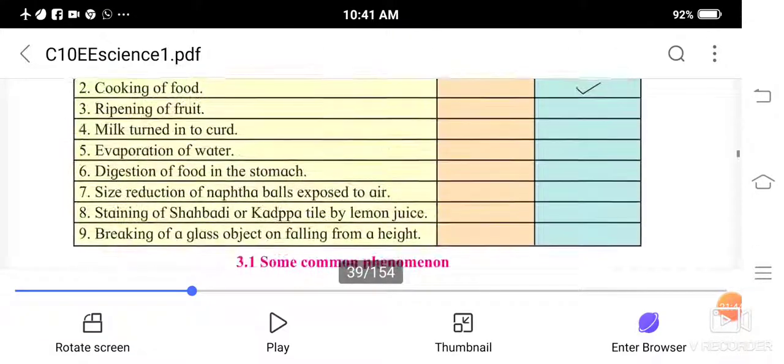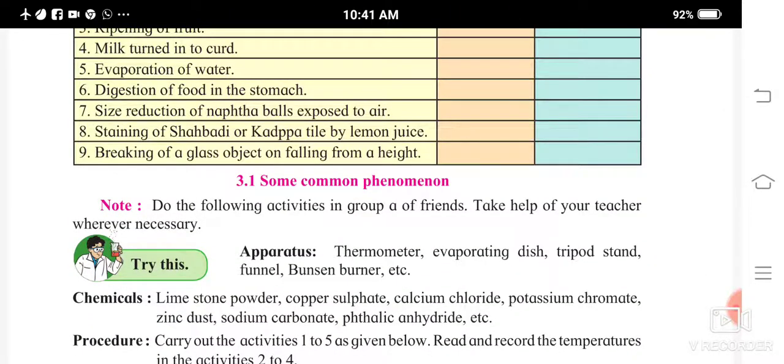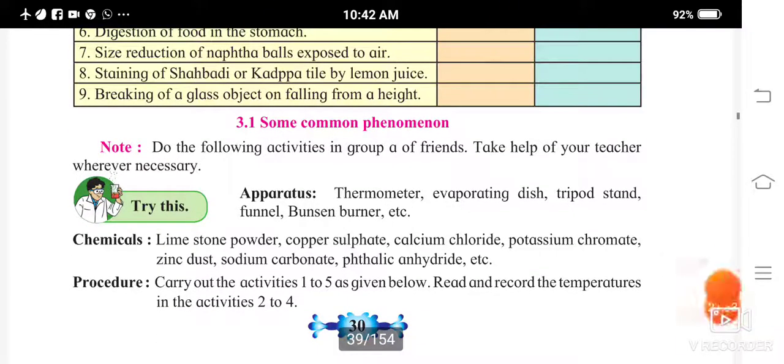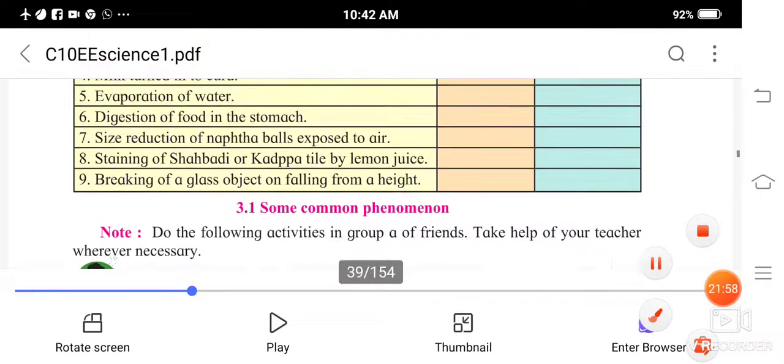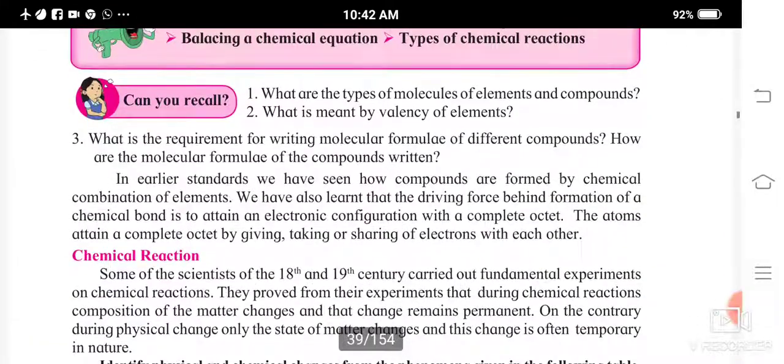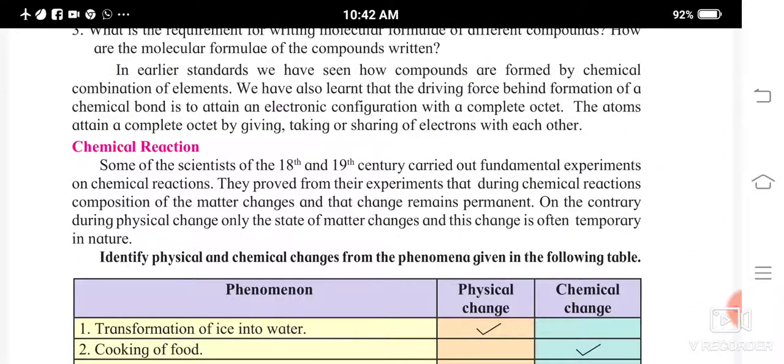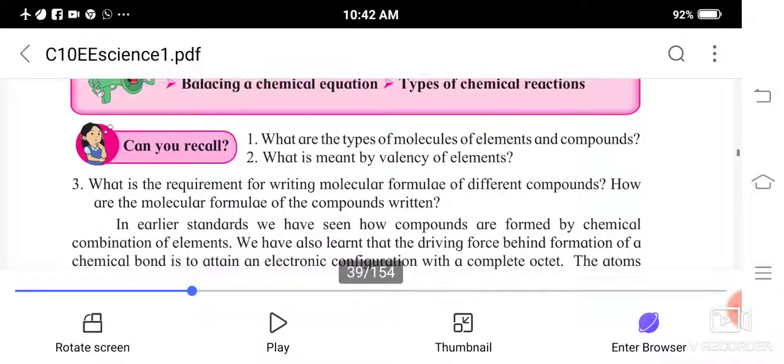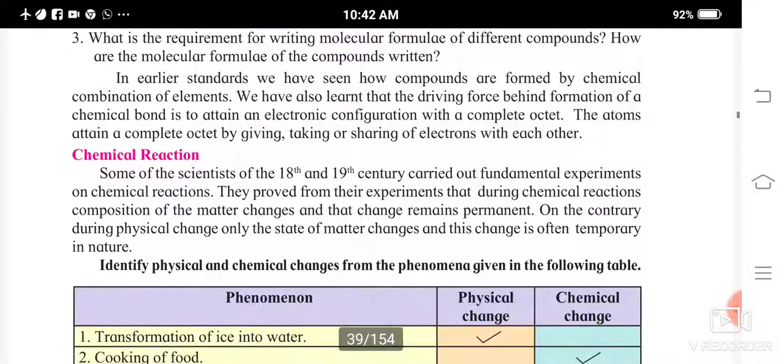Now see, in the next video we will do the following activities. I will explain this to you. So let us continue in the next video. Till then you are going to solve this table. I am sure you must have understood what chemical and physical changes are. You must have understood what elements and compounds are, and what is meant by valency. So let us continue in the next video.